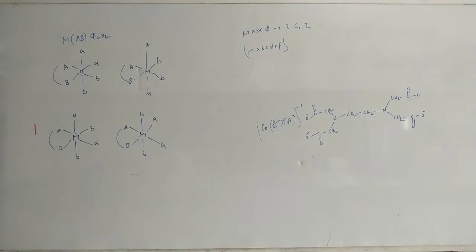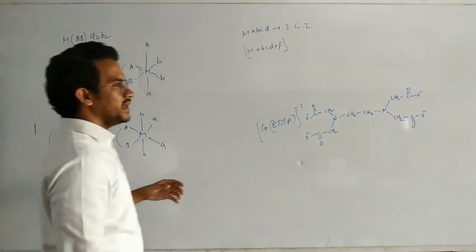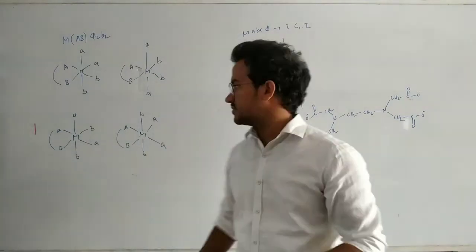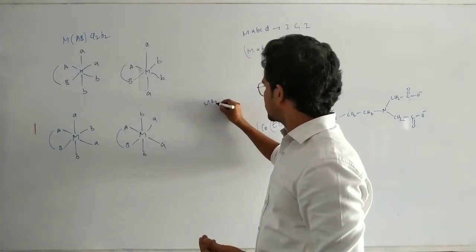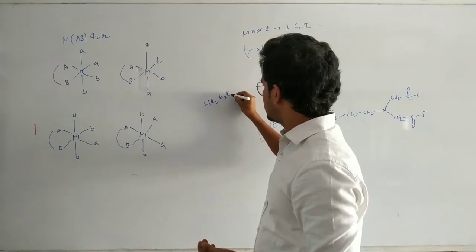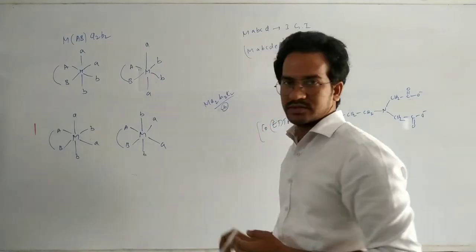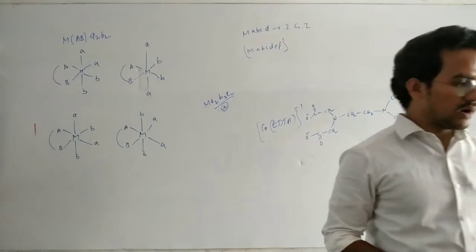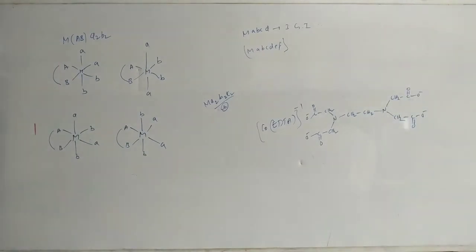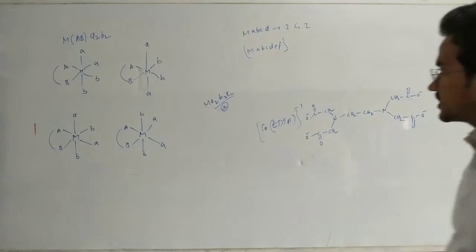Let us discuss some more examples. We just discussed that MA2B2C2 has 6 stereoisomers. Generally, it has 5 geometrical isomers and 6 stereoisomers.